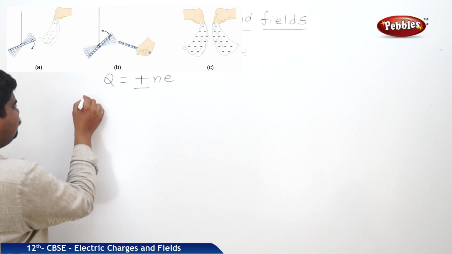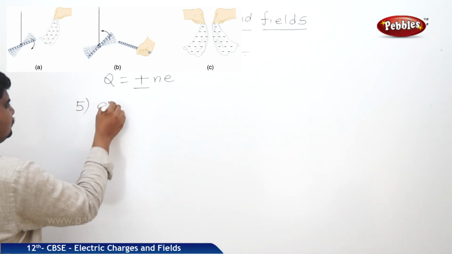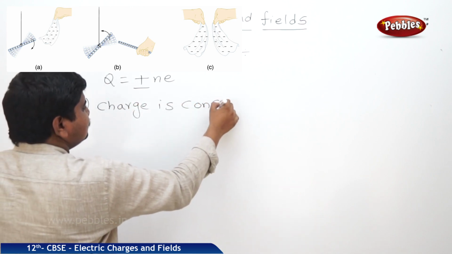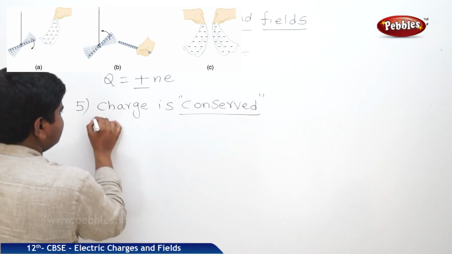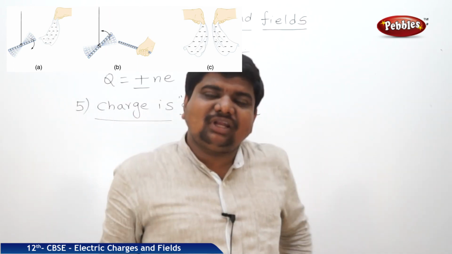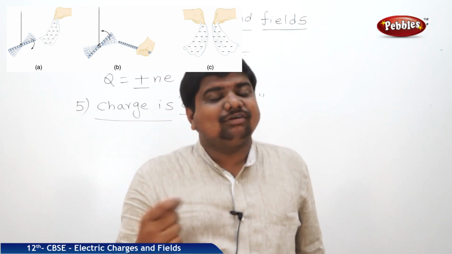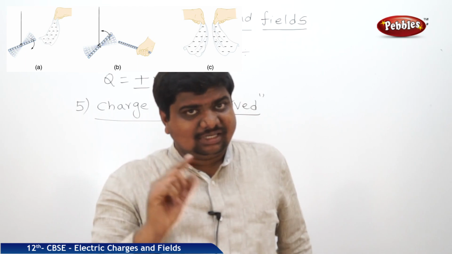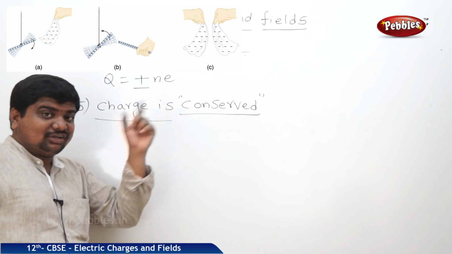What is the fifth property of charge? Charge is conserved. See this highlighted part. What is the meaning of conserved or conservation? If you go back to the law of conservation of energy, energy can neither be created nor destroyed, but energy changes from one form to another form. Like that, we can apply the same thesis to charge also.